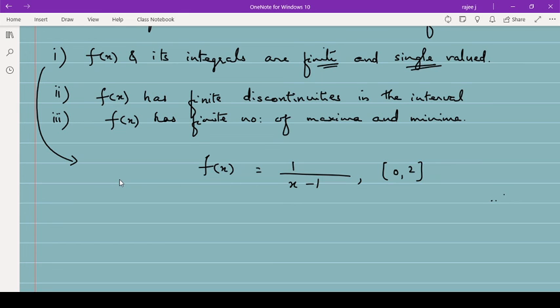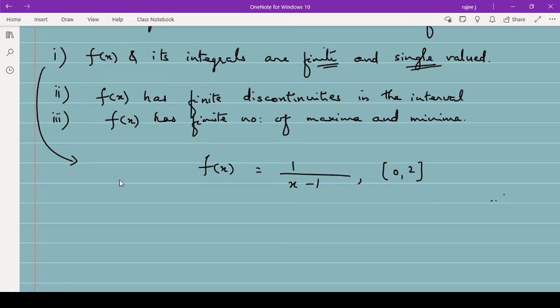And we know between any two real numbers, there are infinite number of numbers. So between 0 and 2, there are 0.01, 0.001, so like that infinite number of numbers are there.